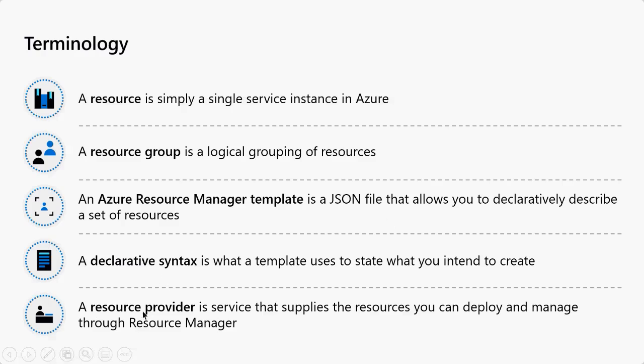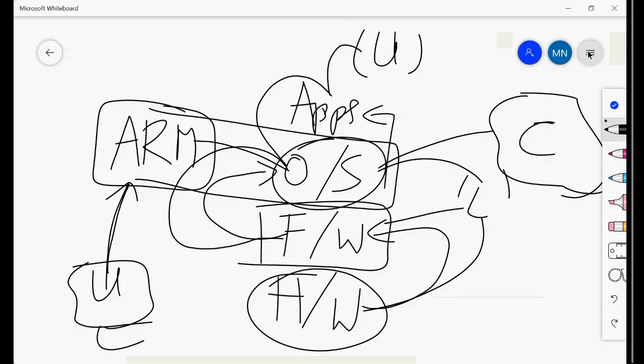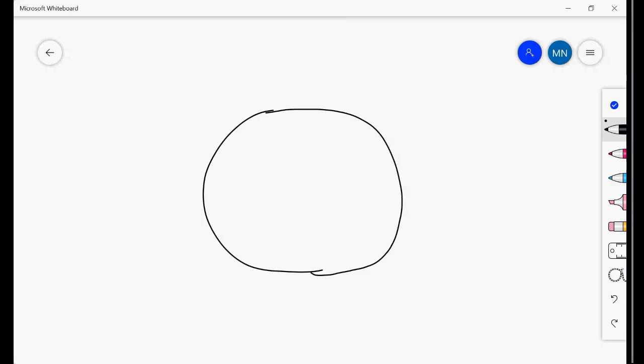And likewise you have something called resource providers. So these resource providers are again a kind of, for example, assume this is my company. Somebody wants to enter into the company. How can they enter?